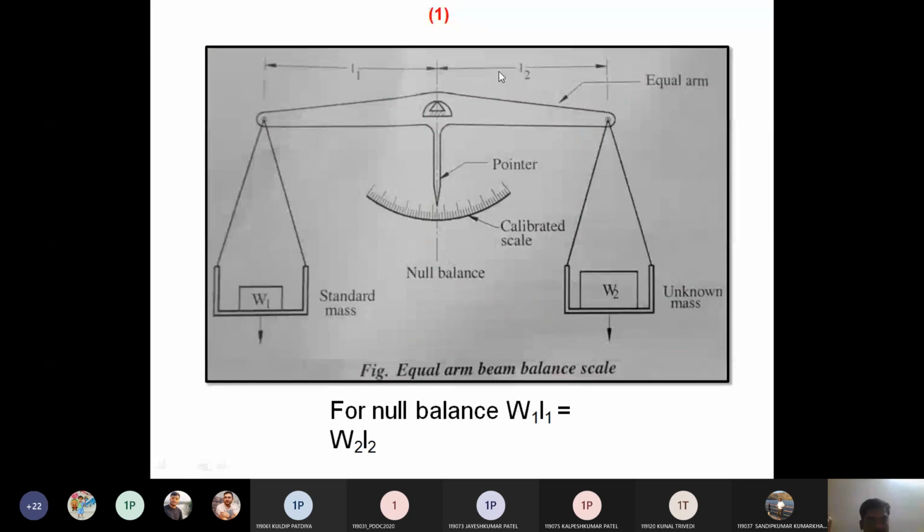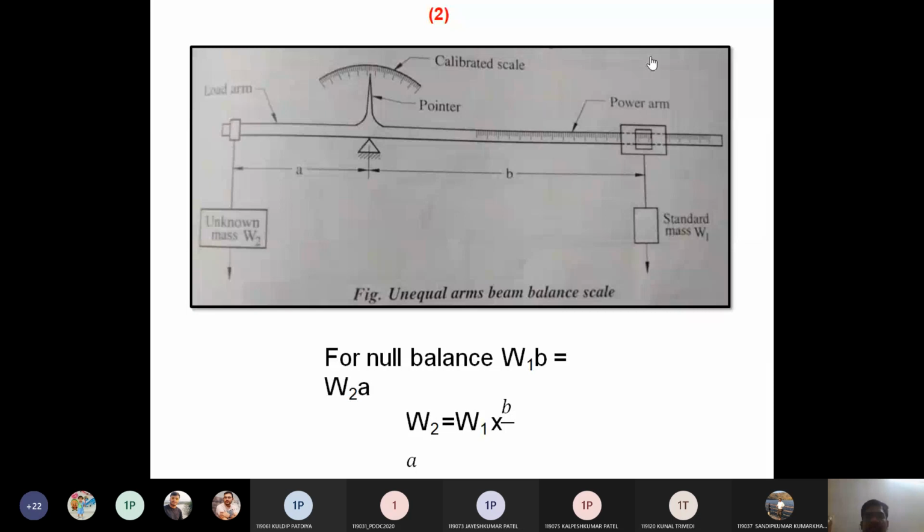In the second method, note that the first method has a limitation: up to 5 kg we prefer it for proper accuracy. So it is mostly applicable when we use it in a laboratory, like a chemistry or physics laboratory, or in shops. But when we have to go for more weight, it is not preferable. At that time we prefer the second, the unequal arm balance method.